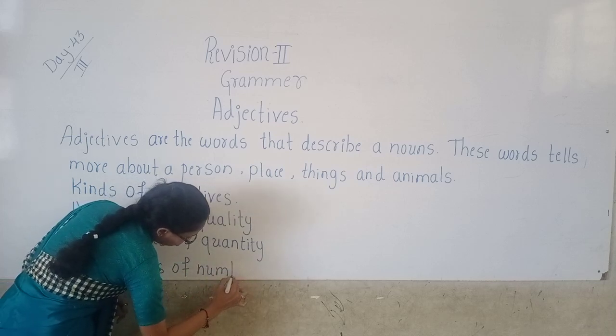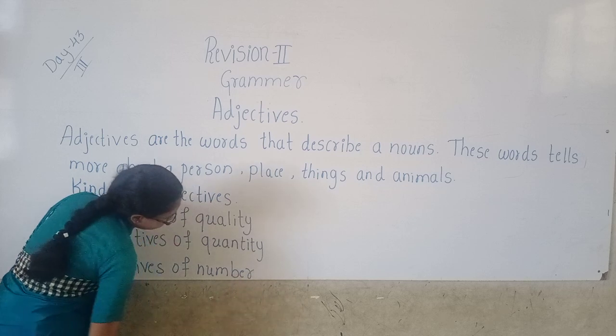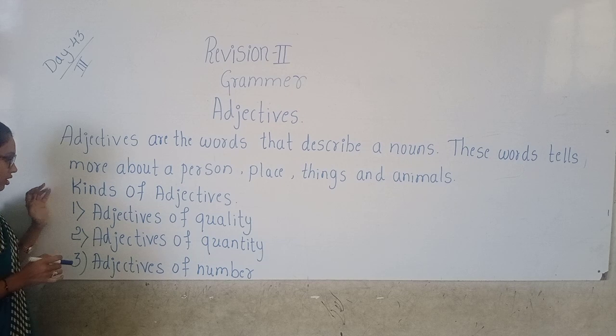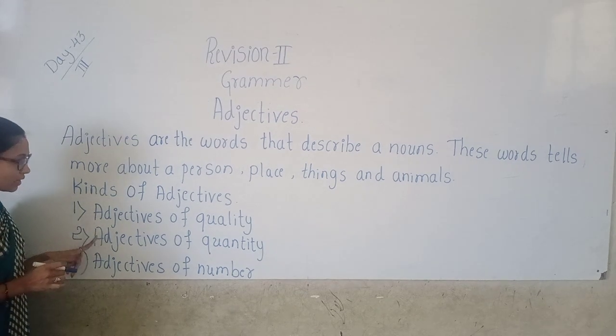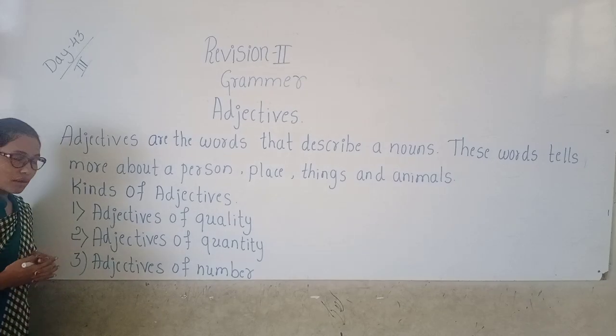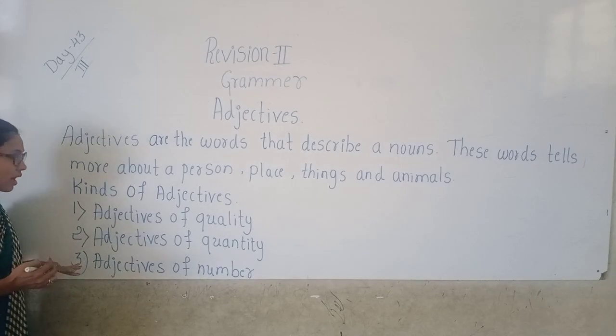See, kinds of adjectives means parts of adjectives: adjectives of quality, adjectives of quantity, adjectives of number. So let us revise one by one.